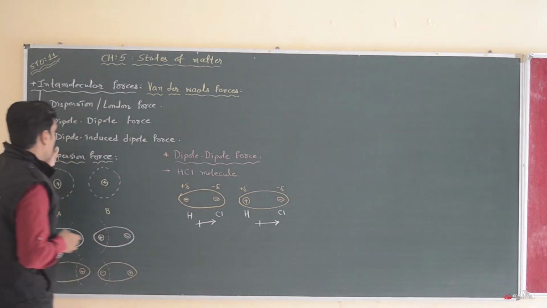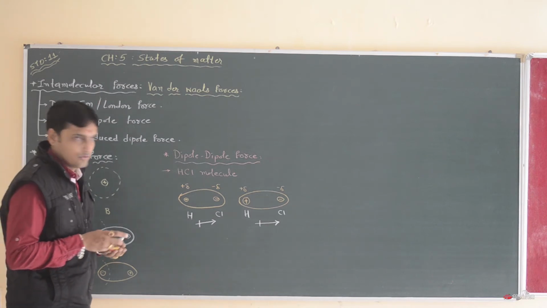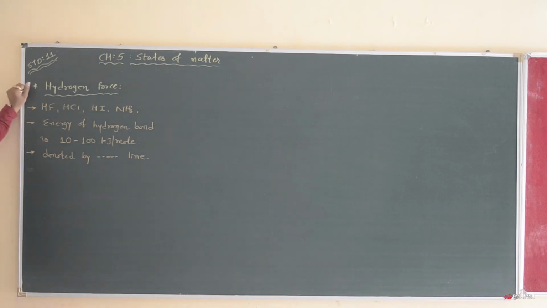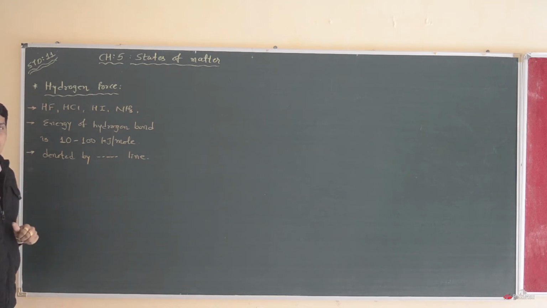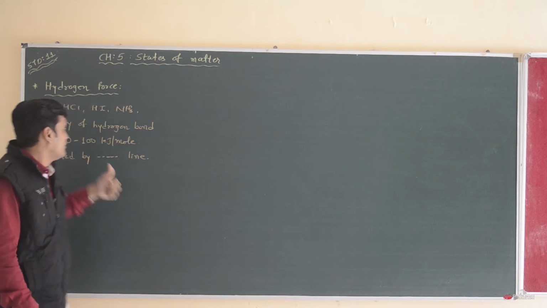Now our third category, induced dipole forces. Our next topic is hydrogen force. This hydrogen force attracts more electronegative atoms like fluorine, nitrogen, oxygen.